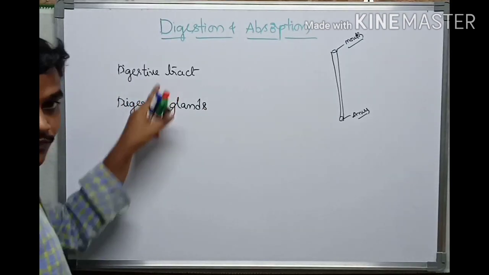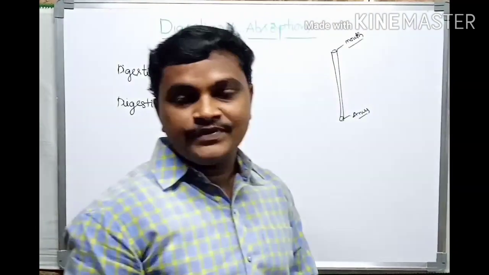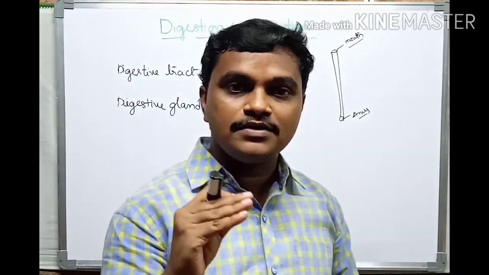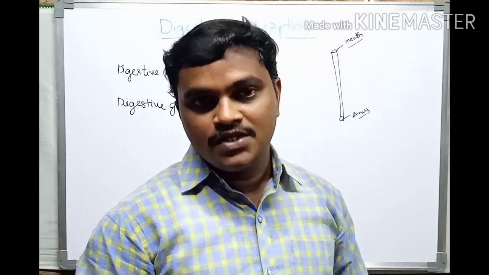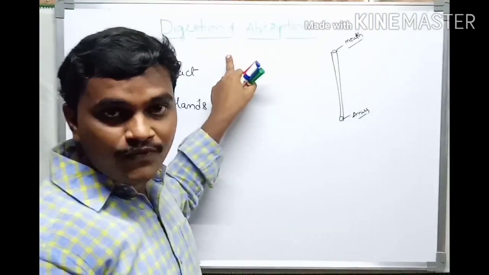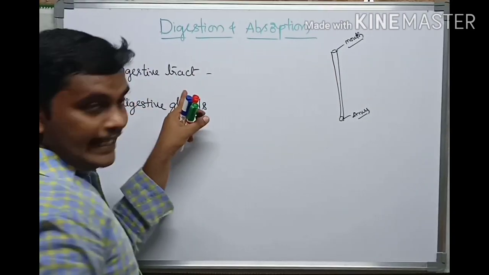Before going to the tract, we want to discuss what a system is. A system starts with the cell. Cells fuse to form a tissue, tissues form an organ, and organs form an organ system. So here we will see the digestive system. There are some organs that form a system. So what are those organs? Here we want to see the digestive tract.